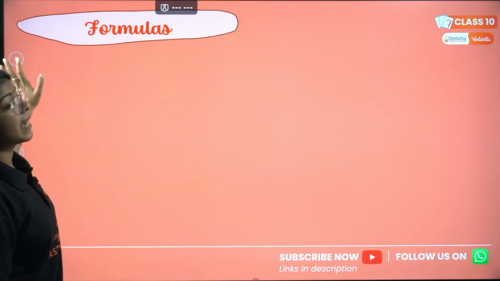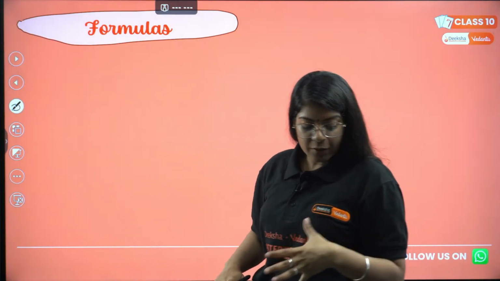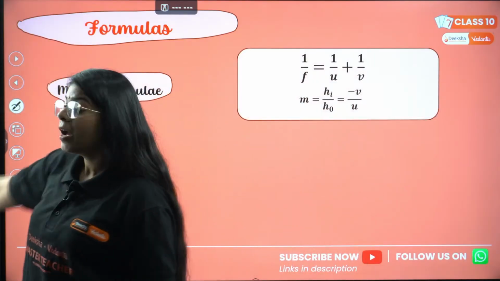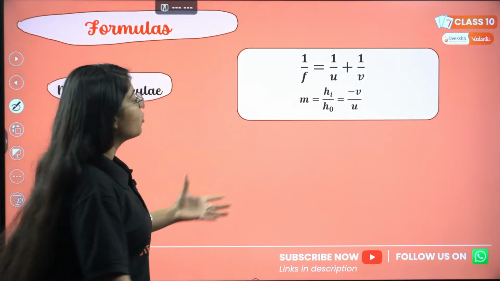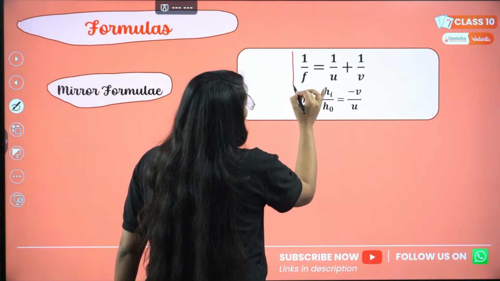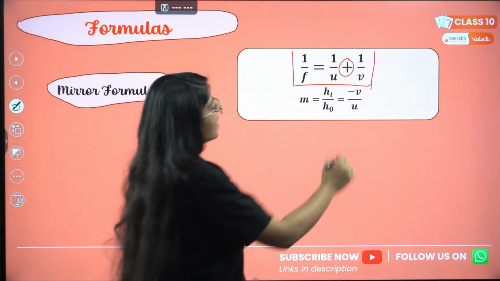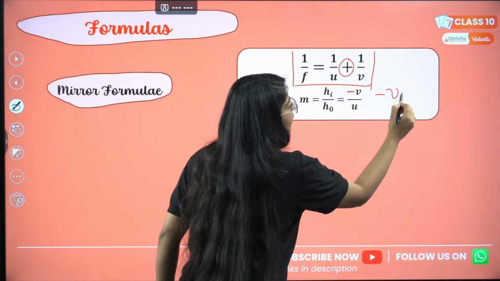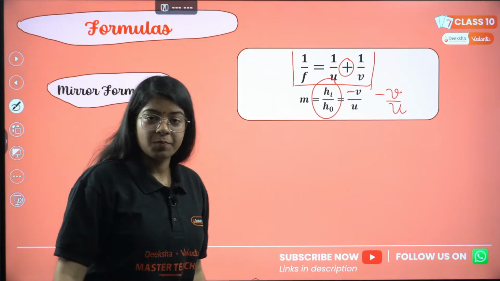Next topic is numericals. For the numericals, you need formulas and we'll see what formulas we have. The formula for mirror numericals is 1 by f equals 1 by v plus 1 by u, and magnification is negative of v by u or height of image divided by height of object. Correct?